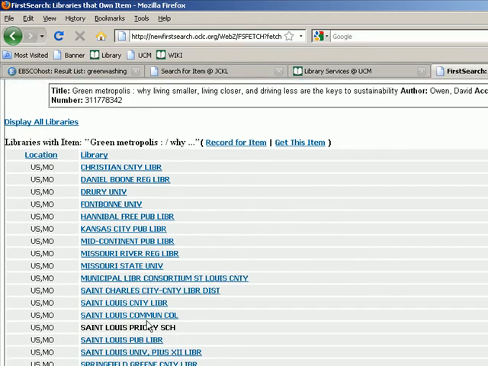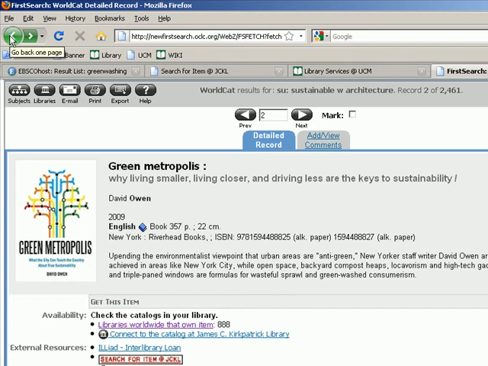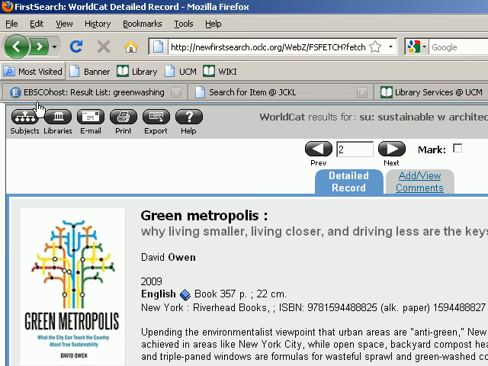And as you can see, a lot of libraries in Missouri hold this book. So because this book is held by libraries in Missouri, you also don't want to order this book in via interlibrary loan. I'm going to hit my back button. Instead, you would go back to the MOBIUS catalog and request it in via the MOBIUS consortium. Okay, I'm going to go back to our list of results.